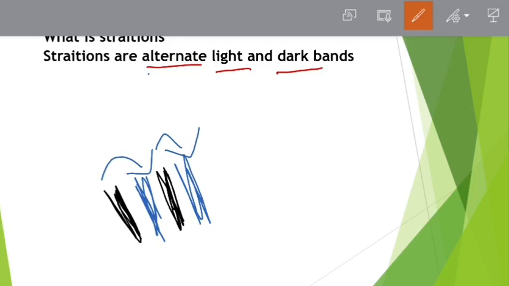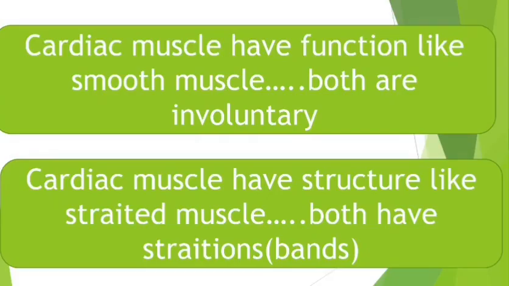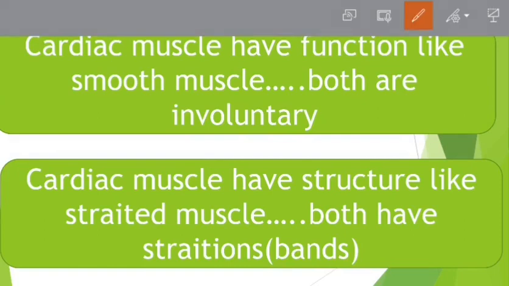Okay, so we talked about three different types of muscles: striated muscle, smooth muscle, and cardiac muscle. So what are striations? What does the word striation actually mean? Striations are alternate light and dark bands, like this. If you say this is a dark band, then this is a somewhat light band. This is again a dark band, and this is a light band. So you see, alternate dark and light bands are called striations.